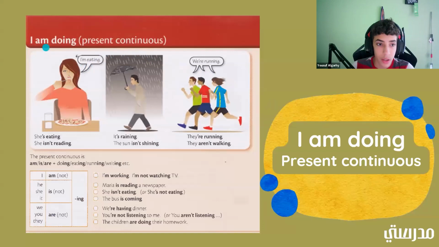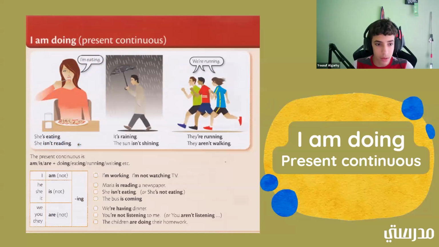So here we have a picture of a woman eating. She is saying, I'm eating. So if she is saying, I'm eating, and I'm in front of her and someone asks me, what is she doing? I would say she's eating. And that means if she's eating, she isn't reading.